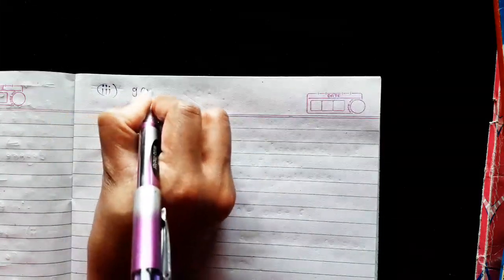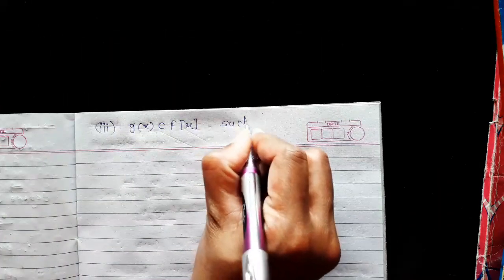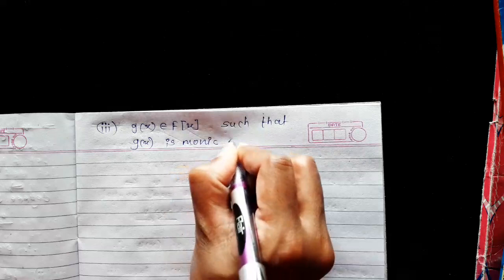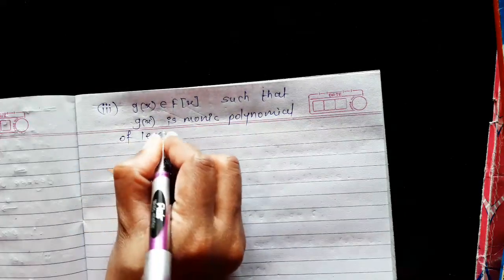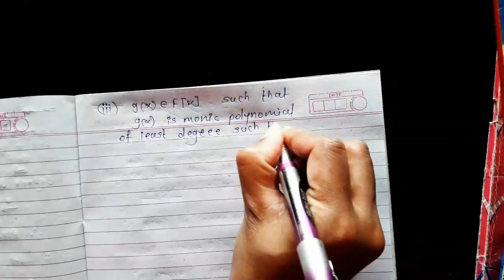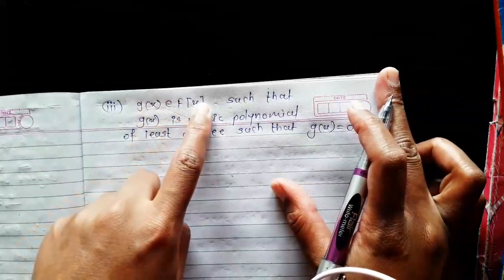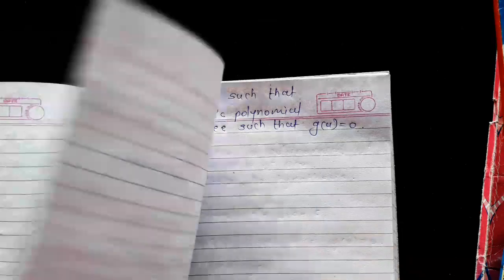So in this part we consider a polynomial g(x) belonging to F[x] such that g(x) is a monic polynomial of least degree such that g(u) = 0.